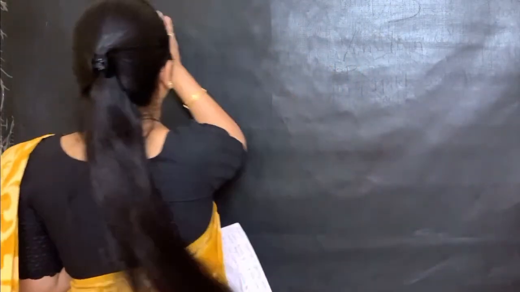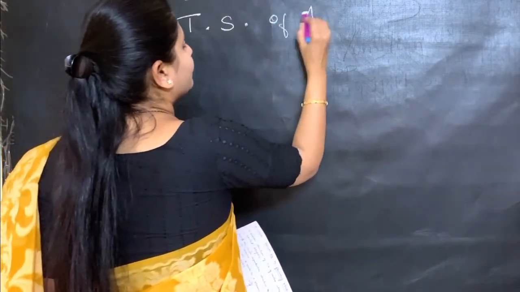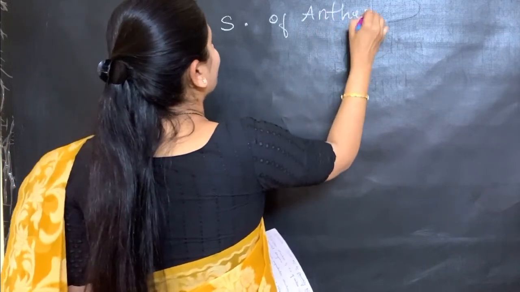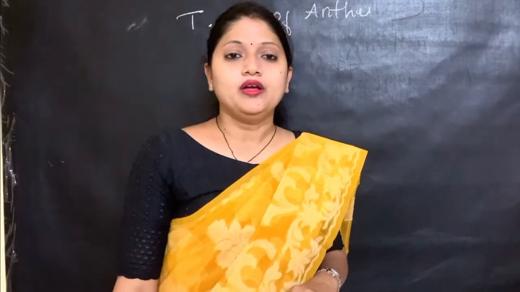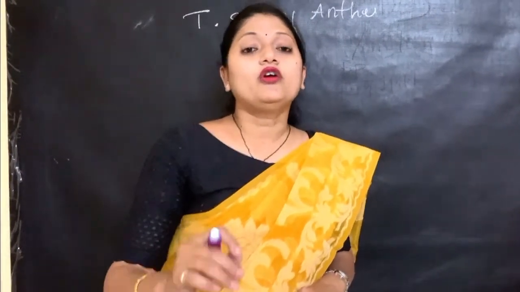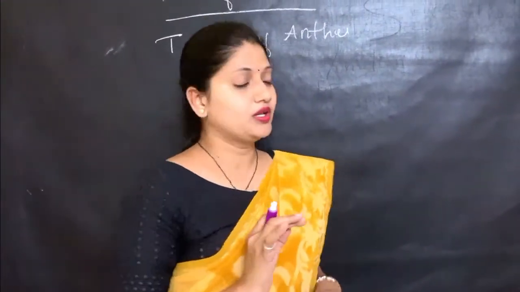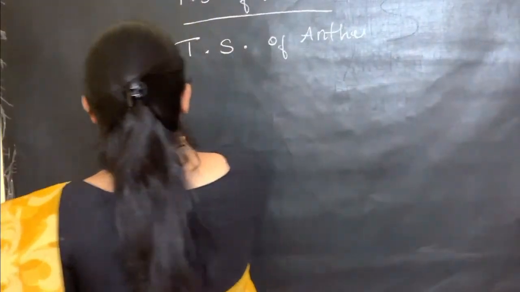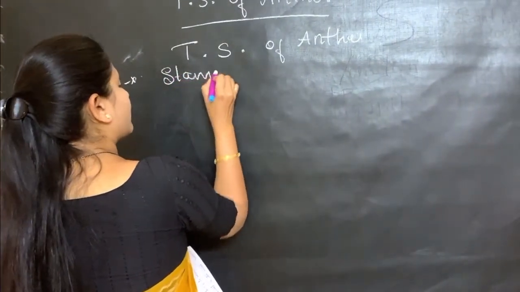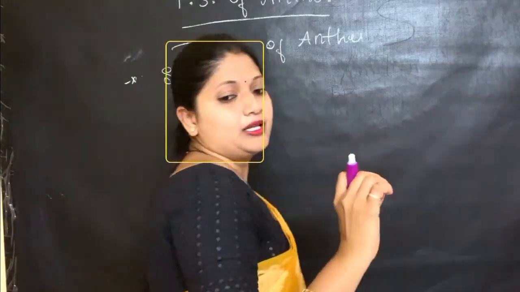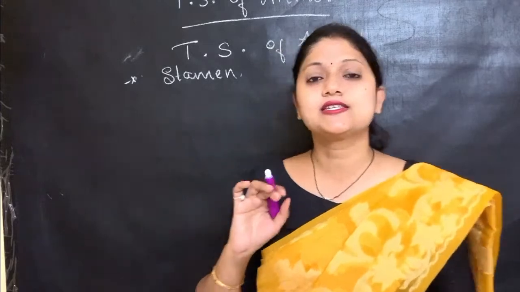Okay, let me write the topic first. TS of anther. I hope this is visible, right? So TS of anther. Now, what is the first point? The male reproductive structure of a flower is the stamen.